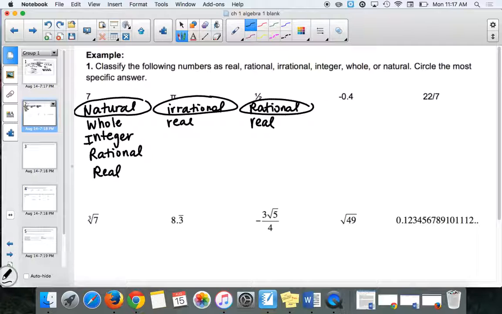All right, -0.4. It's a terminating decimal. It stops. So when we read that, we read it as 4/10, correct? Well, -4/10, or if I reduced it, it would be -2/5. We'll talk more about fractions later if you don't feel comfortable with fractions. So it can be written as a fraction, though. That's the most important thing. So it is rational and real.